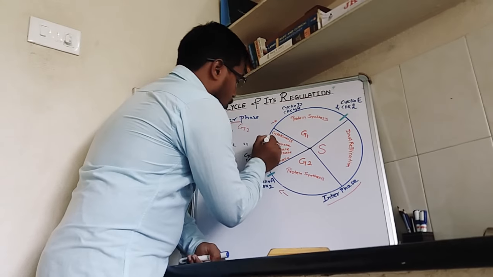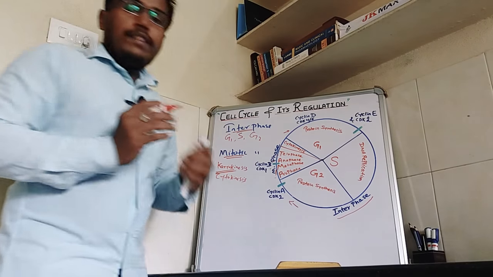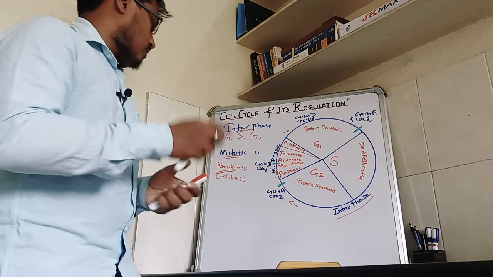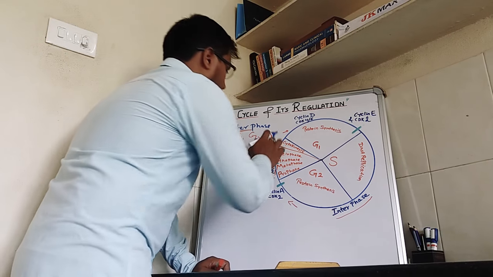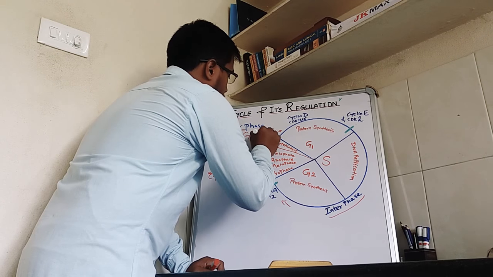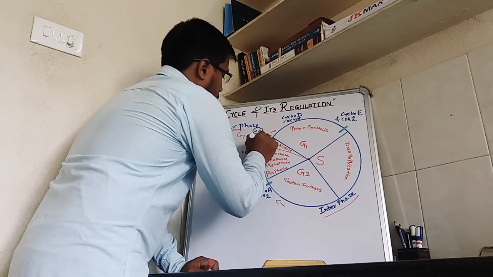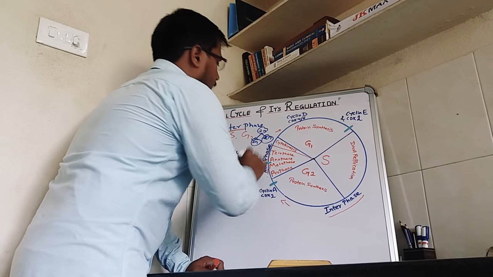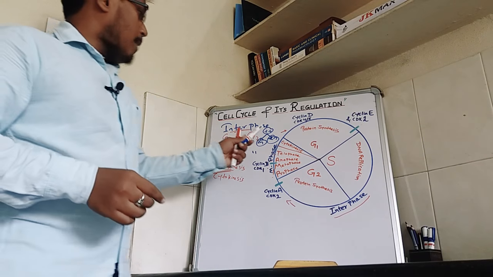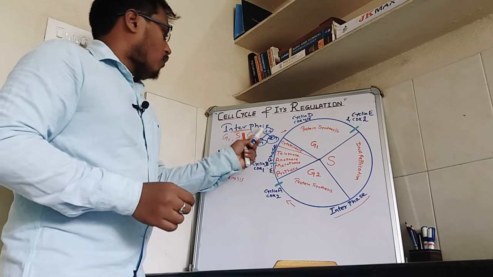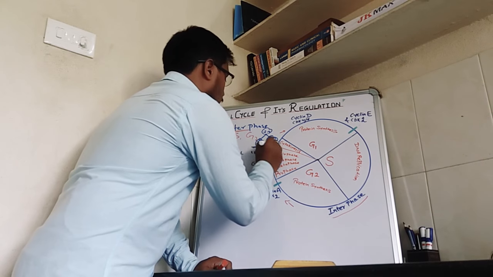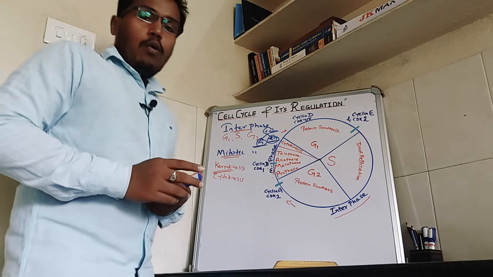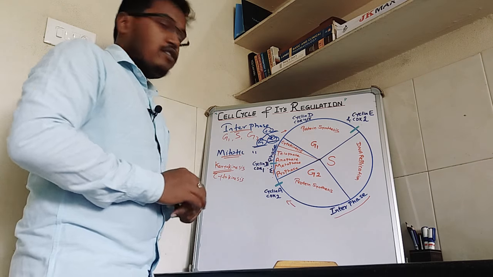After telophase, when the nucleus has divided, the cell goes to the cytokinesis phase of the M phase. Here our cell divides into two daughter cells, which contain the same diploid number, 2n, as the parent. Now the two daughter cells are formed.